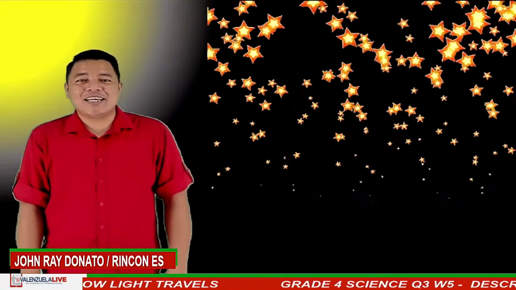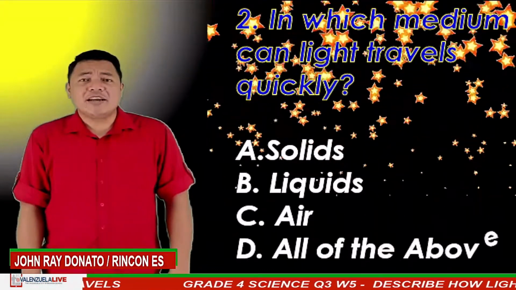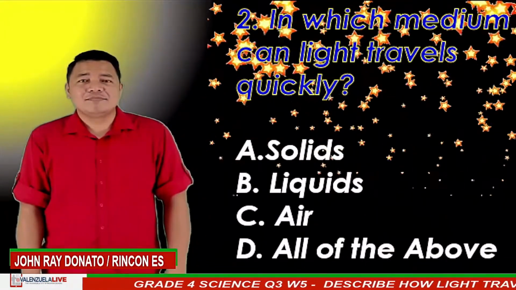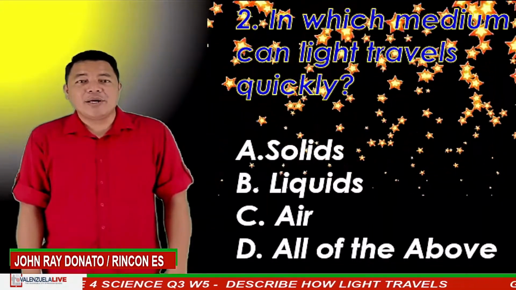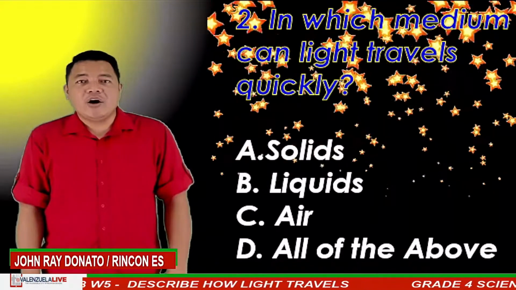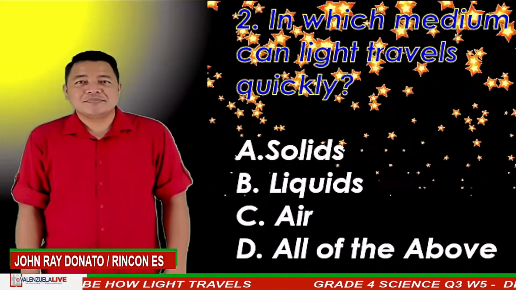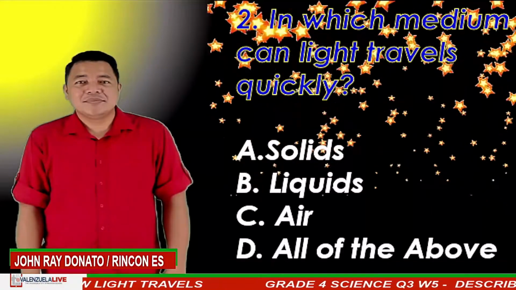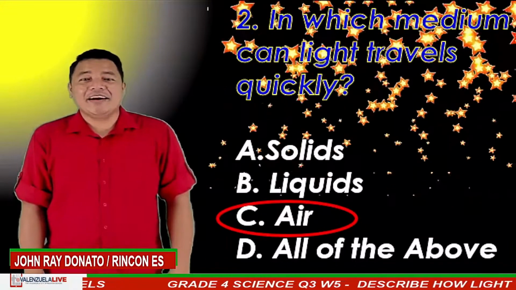Let us try the second one. In which medium can light travel quickly? A. Solids. B. Liquids. C. Air. Or D. All of the above? Good job! It is C, air. How about the next one?